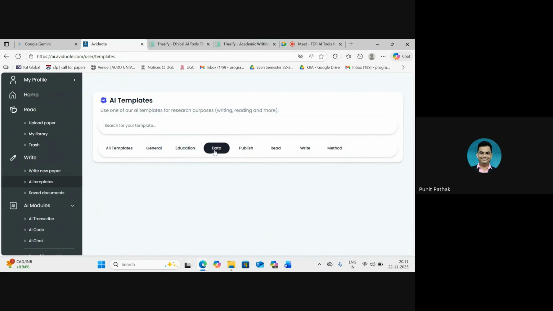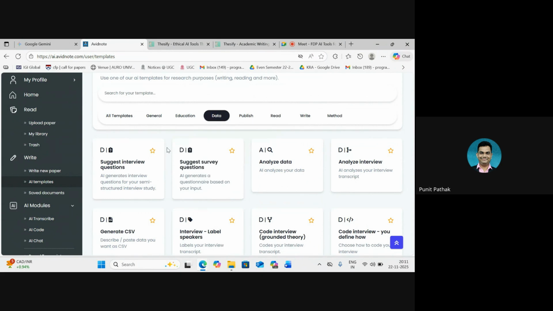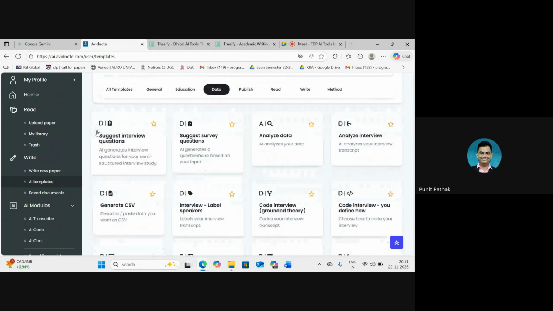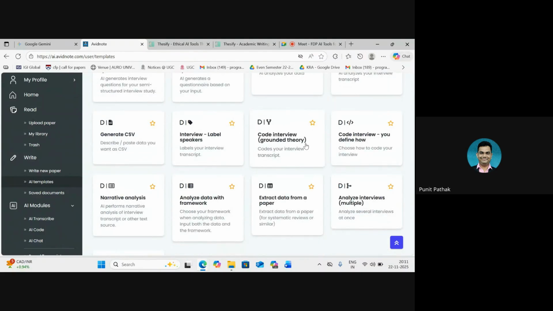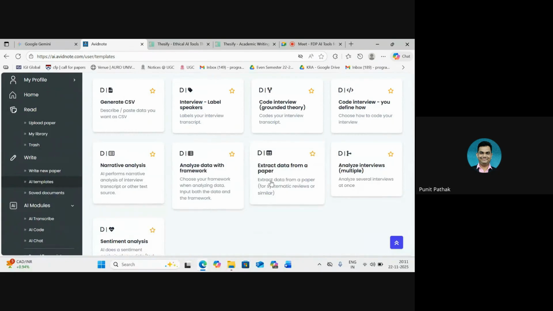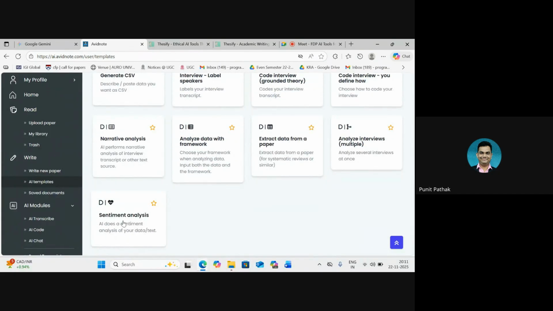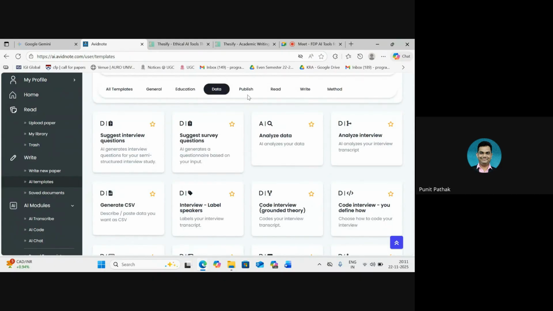We come to the data part. Now, this is where the main options are available. As we can see, it gives us a multiple range of options, right from suggest interview questions for a semi-structured interview study to suggest survey questions, analysis of data, interviews, coding of interview transcript, analysis of data with framework, narrative analysis of an interview transcript, extracting data from a paper, and sentiment analysis in case we want to do that.